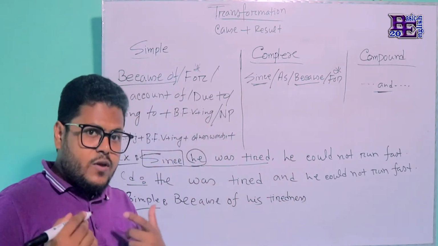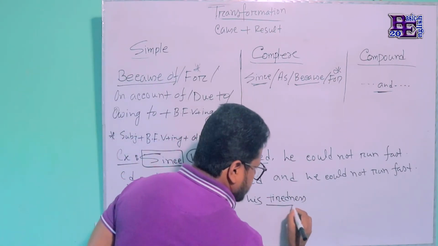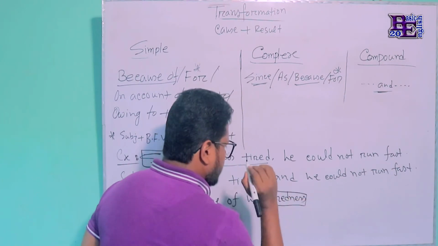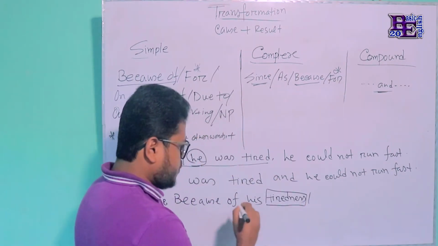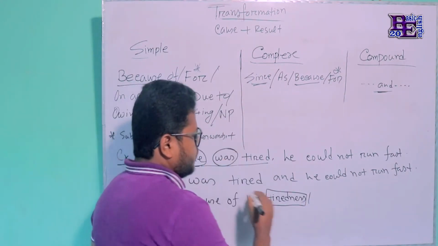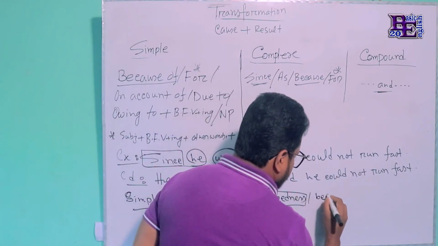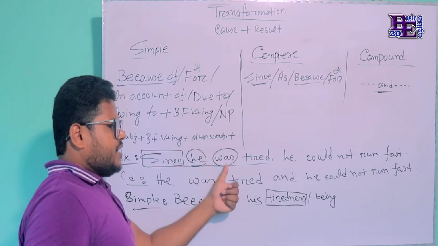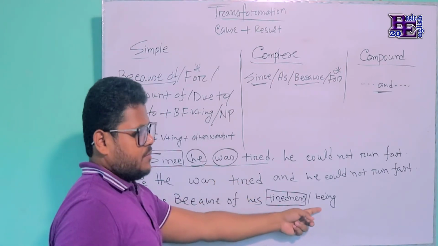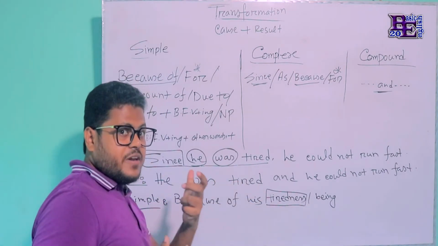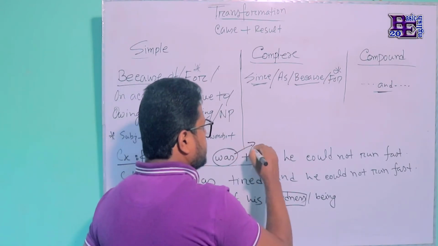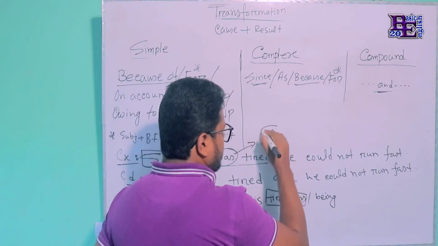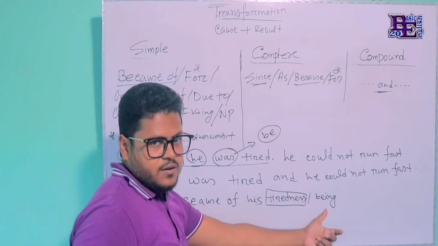Tiredness. Or instead of this part, you can use because of his, we have to use ing with this one: because of his being. If you add ing with was, it will become being, because we use ing with the base form, and the base form of was is be. That's why it has become being.